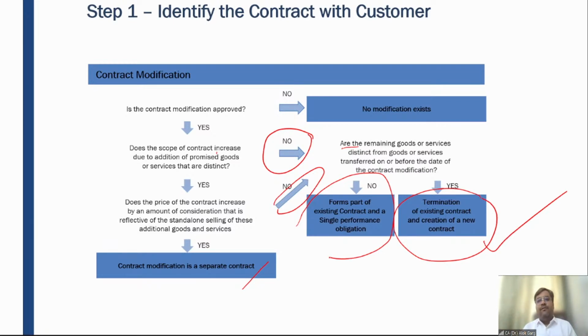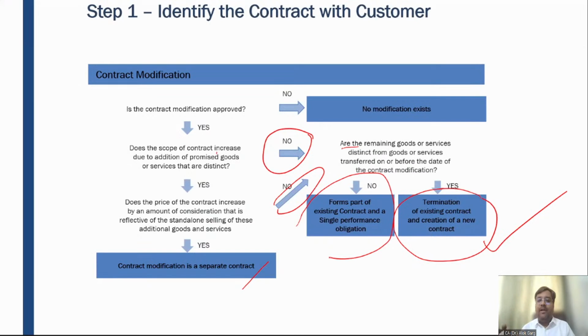Yes. For example, I have given a contract to Sumit for a whitewash of my house, for painting of my house. I asked Sumit, what is the price? Sumit quoted a price of 25,000 rupees, right? And Sumit told me that he will do a single coating of the whitewash. I said, okay. When the work started, I told Sumit that I need a double coating. So friends, of course, the scope has been increased. Earlier it was single coating, now it is double coating.